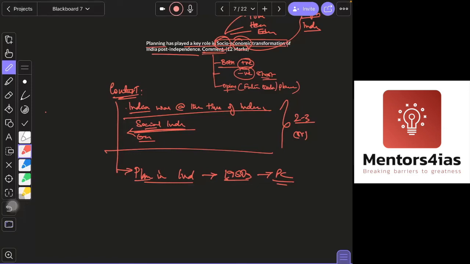So in industrial growth, it benefited by giving us a capital base by which other industries developed around it. In the agriculture sector, you can write about the green revolution that was implemented in the planned process. You can also write about other initiatives like the white revolution and other things. These were all part of the planning process.